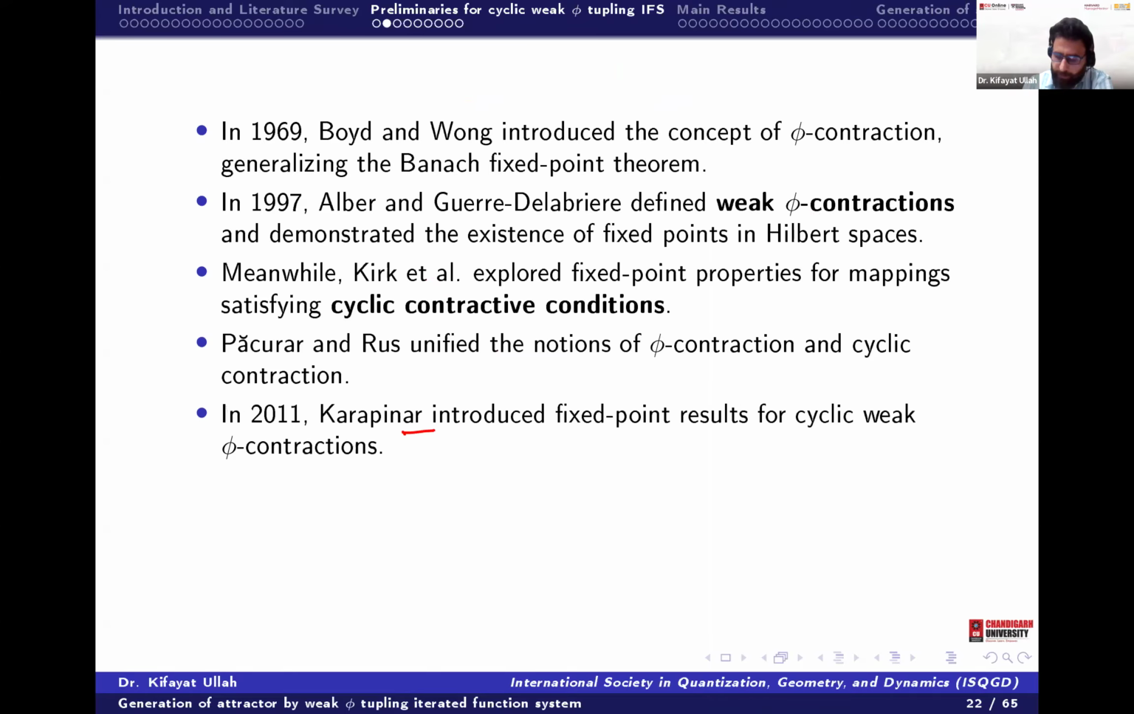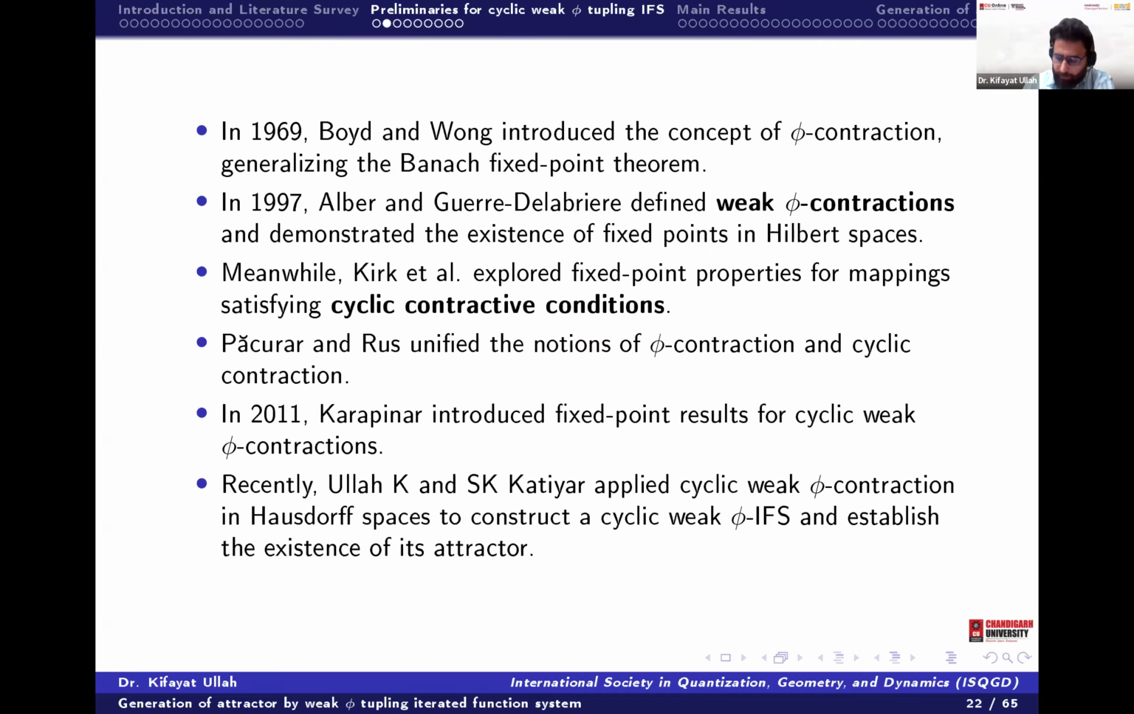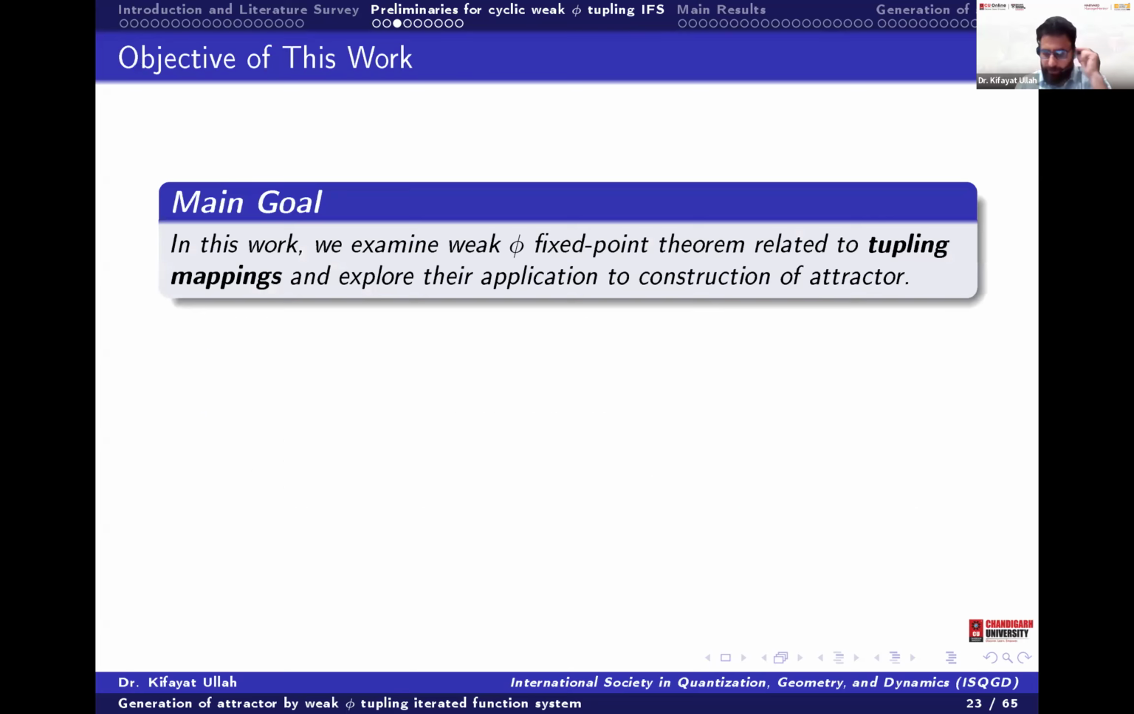Then Karapinar came. He used the cyclic property and the weak phi property, and he defined the cyclic weak phi contraction. And then we have worked on the cyclic weak phi IFS in the Hausdorff space and shown that the attractor exists there. Now in this paper, we are defining the cyclic weak phi contraction for tupling mappings. Okay, tuple map. So what is that?